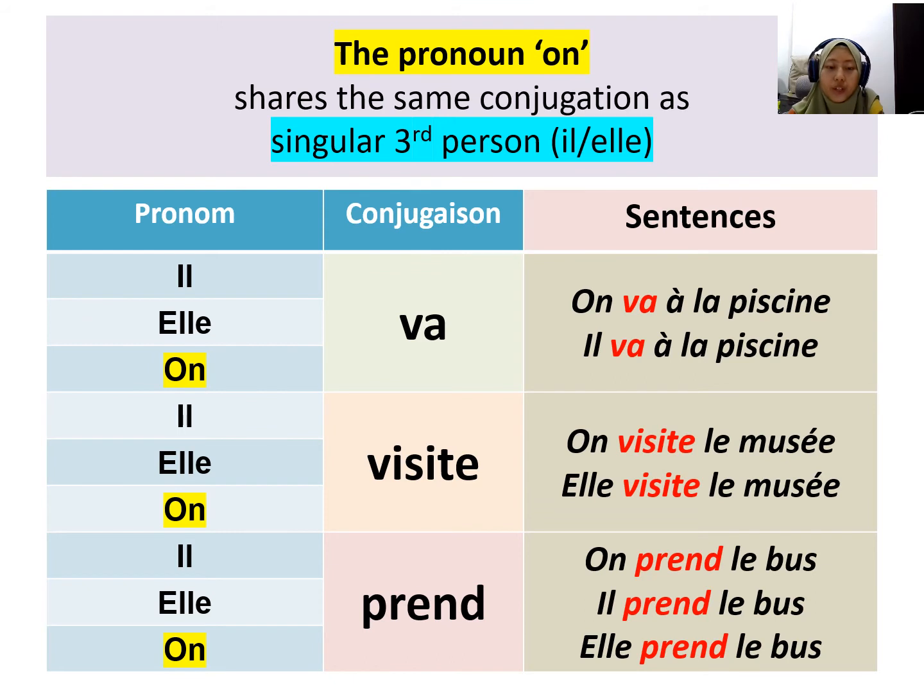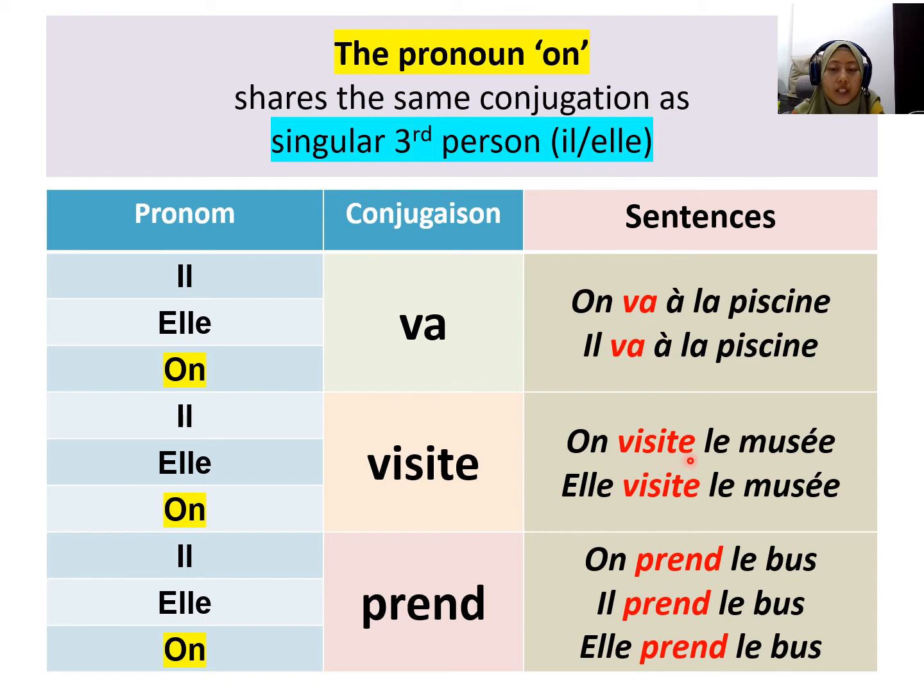Now we are going to look at some sentences. For example, the first one: on va à la piscine. We are going to the swimming pool. He goes to the swimming pool. Il va à la piscine. So we are using the same conjugation of the verb. The second one: on visite le musée.